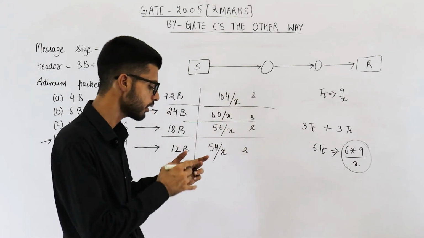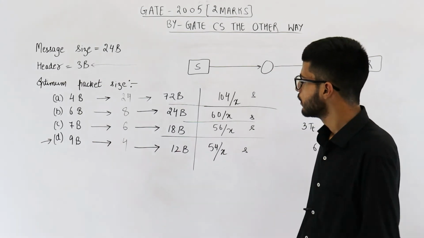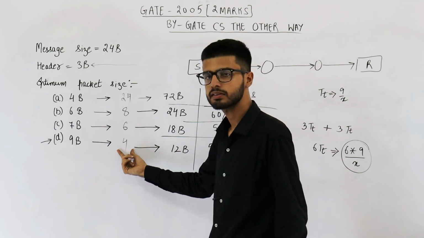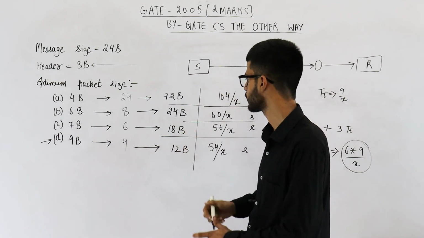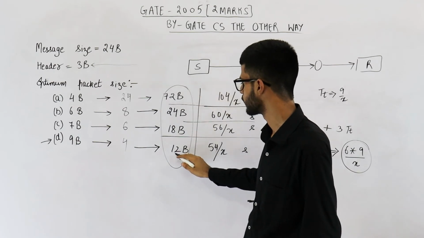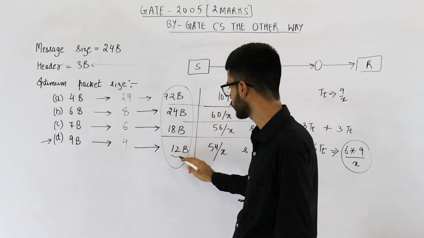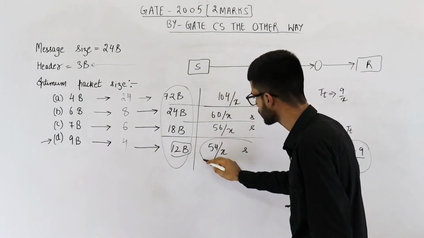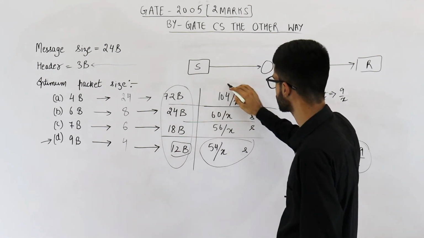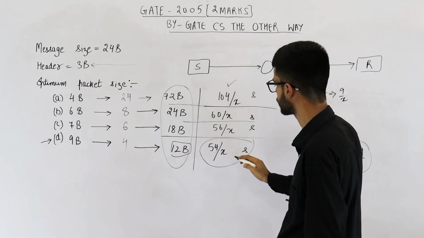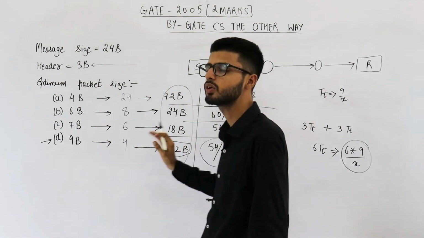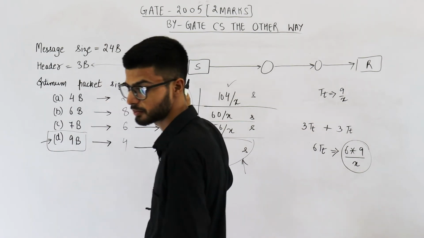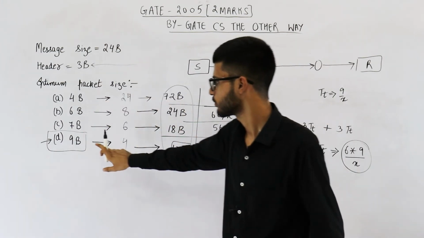Okay. Now you can see this criteria says that option D must be the answer because the overall overhead is lowest. Okay. This is the overhead. So overhead is lowest for option D, and the pipelining criteria also says in option D total time taken will be lowest. Here it is 104 by x, 60 by x, 56 and 54. So this one is lowest. Hence, according to both of the criteria, this one must be the answer. Okay.